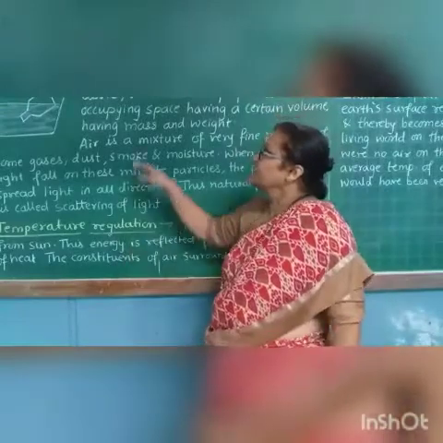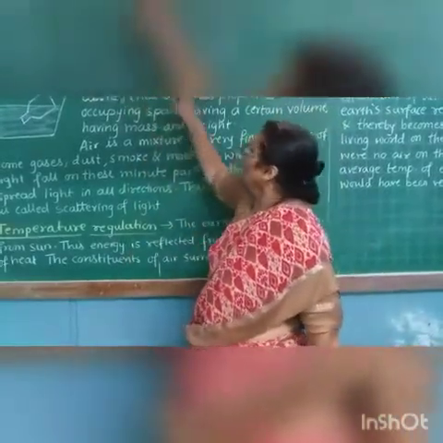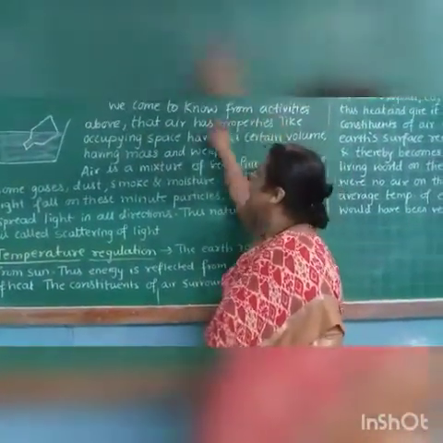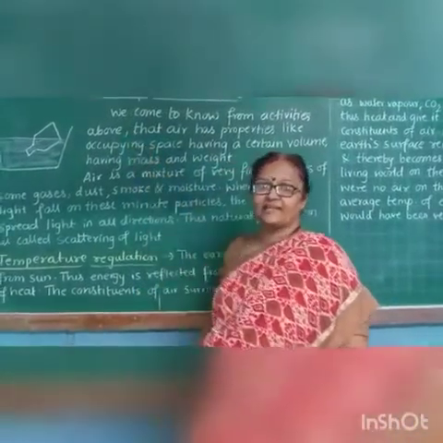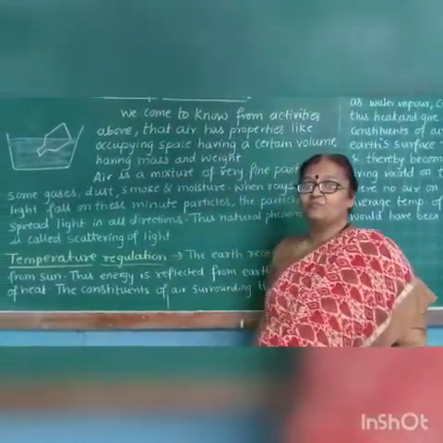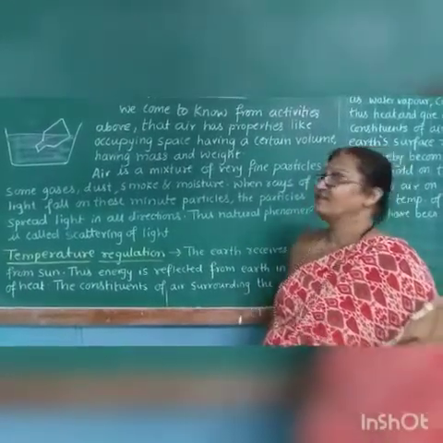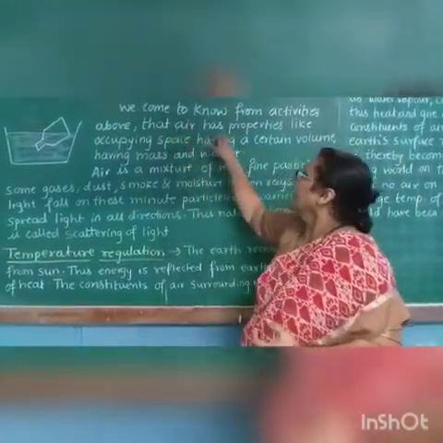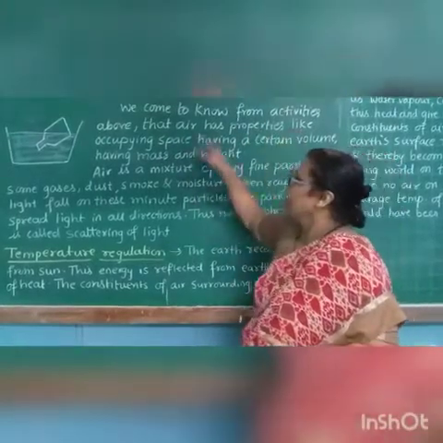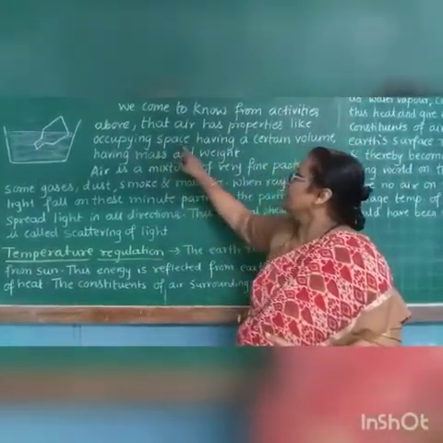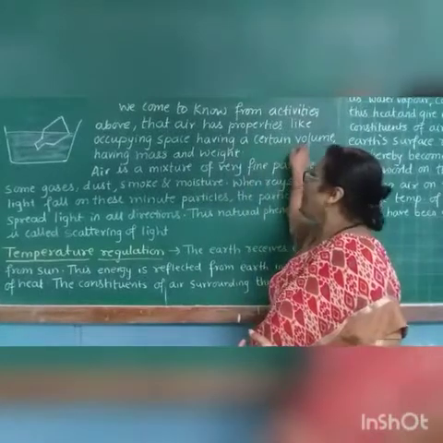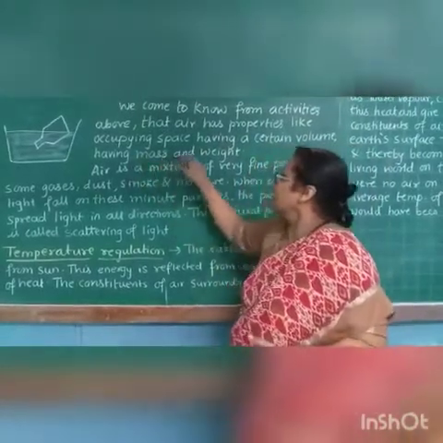The next point. We come to know from the activities above, from the activities we have conducted, that air has properties like occupying space, having a certain volume, having a mass and weight.